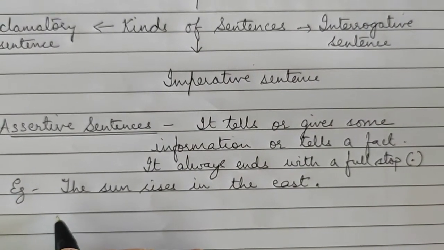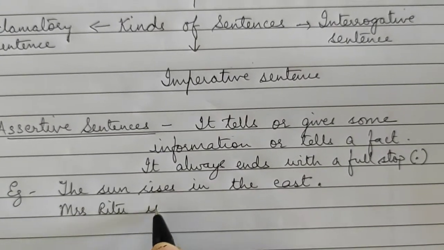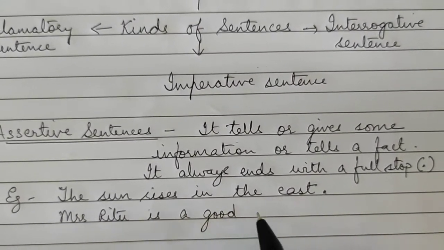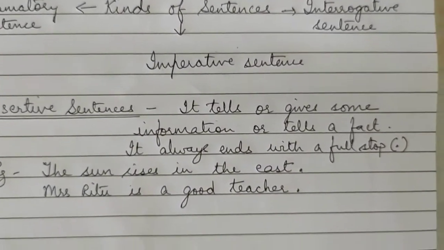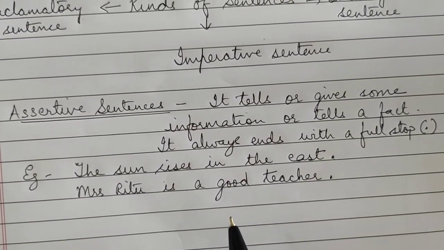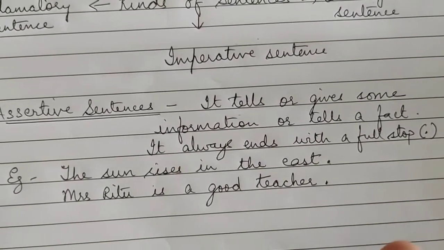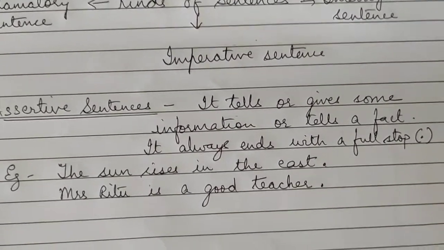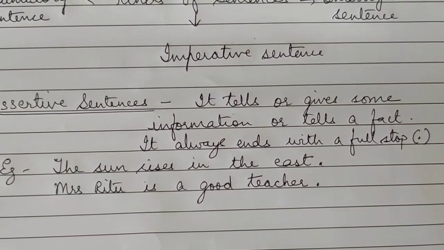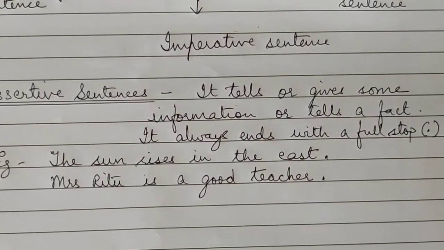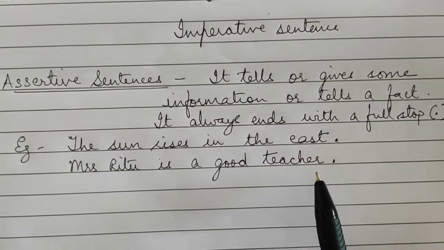One more example I will give you. Mrs. Ritu is a good teacher. Again I will put a full stop here. Again I am giving some information. If somebody asks me what kind of teacher Mrs. Ritu is, then I will give that information: Mrs. Ritu is a good teacher. So I am giving some type of information. So it is an assertive sentence.